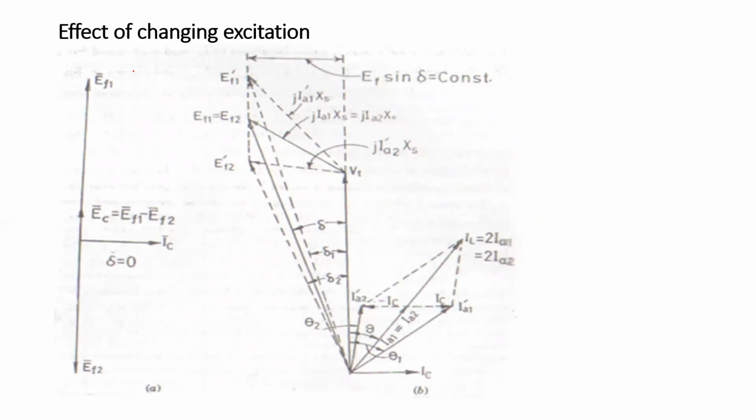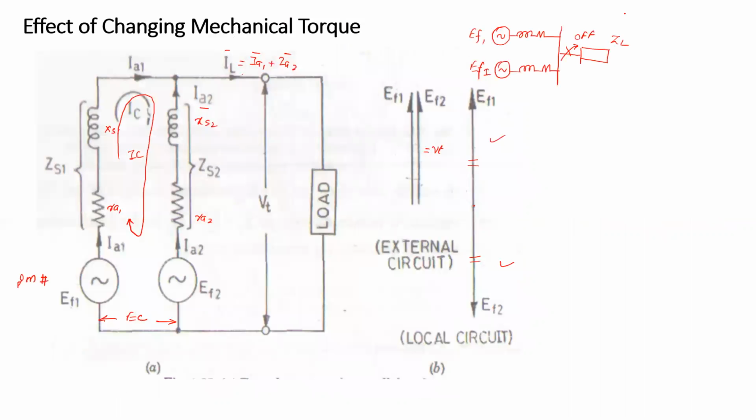Now we will see the effect of change in excitation. The first case we will take is under no load condition. Under no load condition, we will go to the first diagram. In this diagram, when the excitation of the alternators is such that EF1 is equal to EF2, in the external circuit it is shown like that, and in the internal circuit they are opposite to each other.